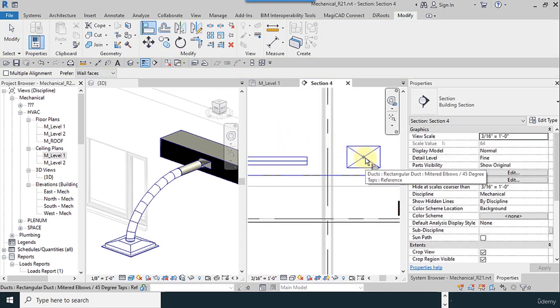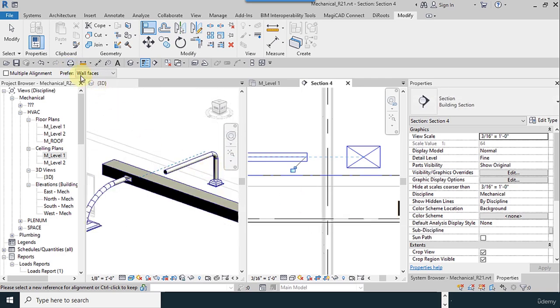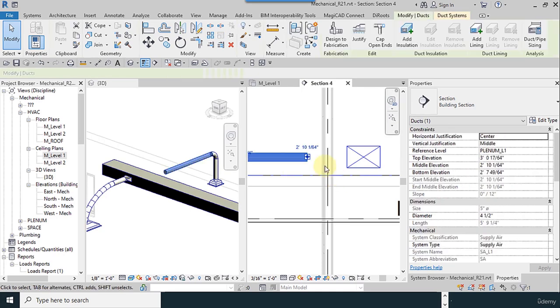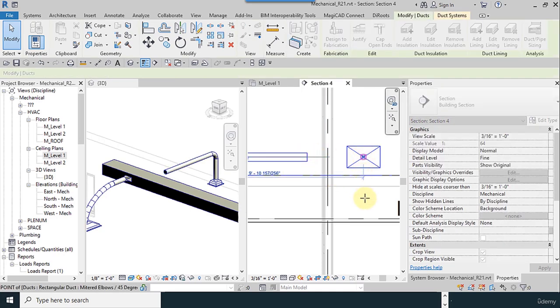So I have to align these with each other. We have to align these with the axis of both objects. So I extend the duct.